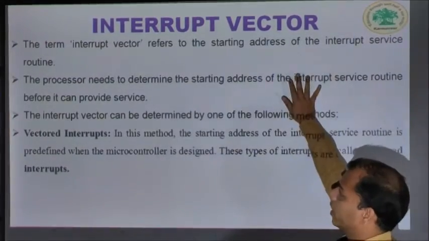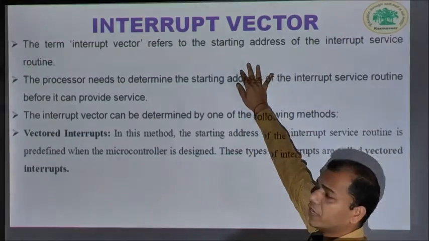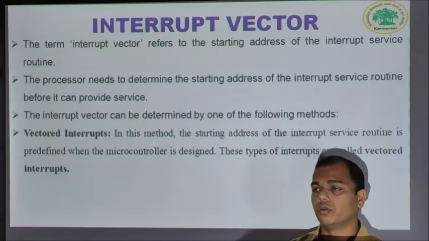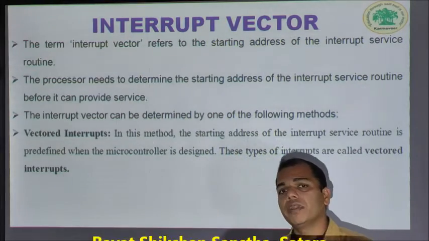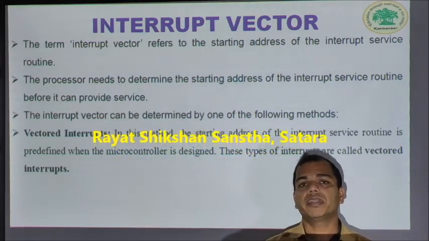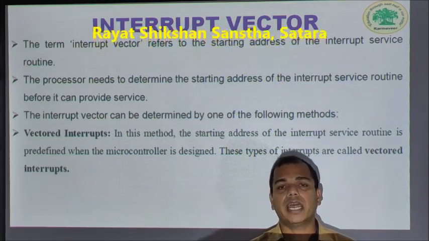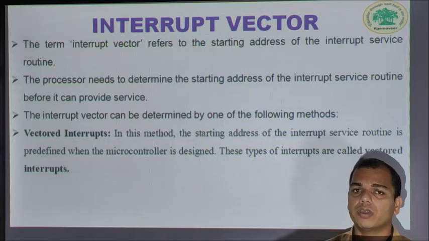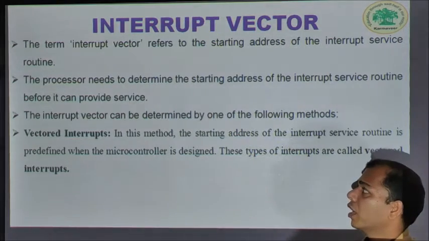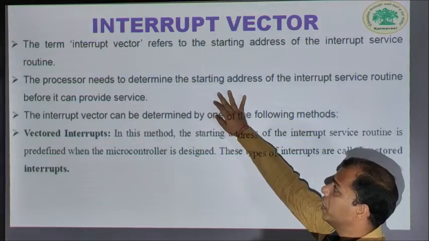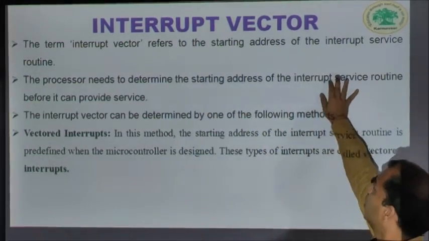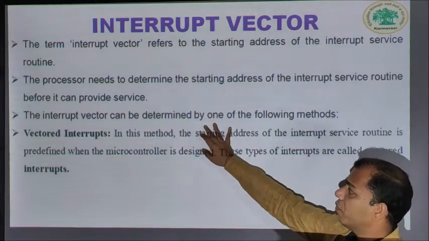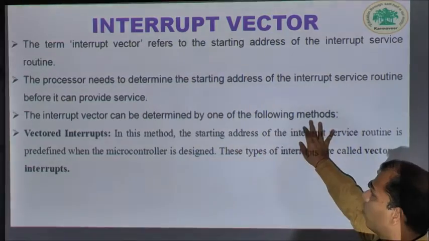Then, interrupt vector. The term interrupt vector refers to the starting address of the interrupt service routine. Each and every interrupt is associated with an interrupt service routine, and the starting address of that interrupt service routine is also fixed or predefined by the controller. The processor needs to determine the starting address of the interrupt service routine before it can provide the service. The interrupt vector can be determined by one of the following methods.